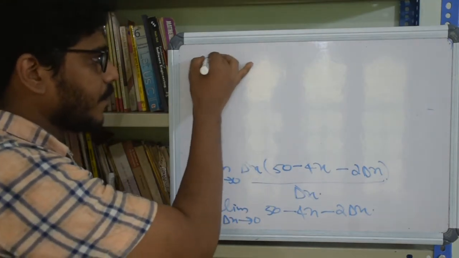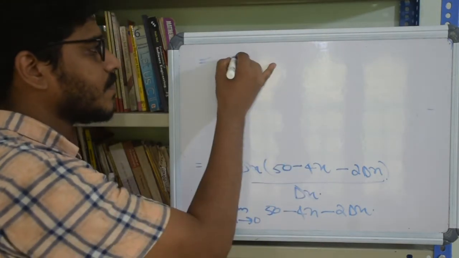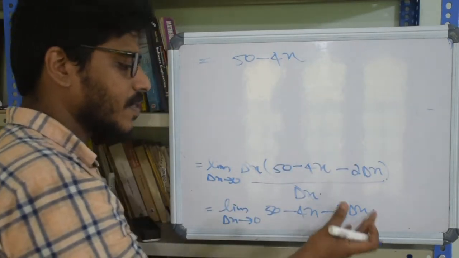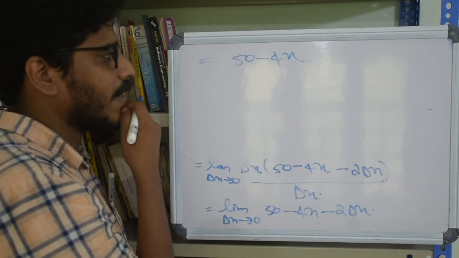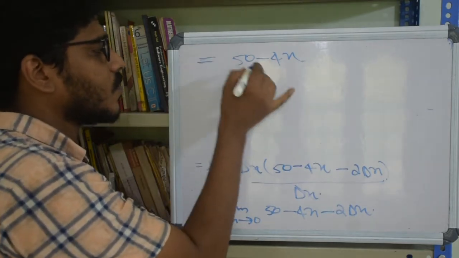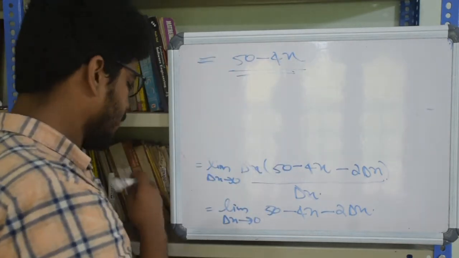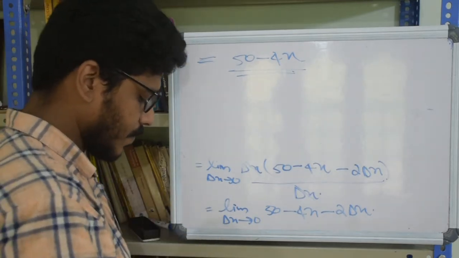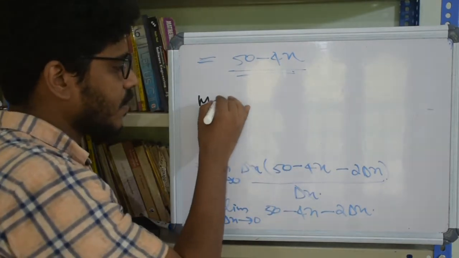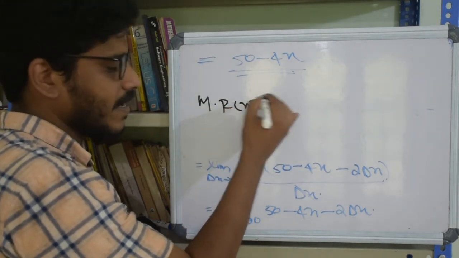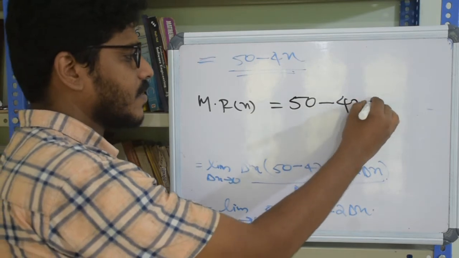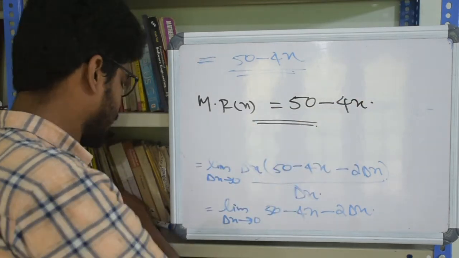So this will be 50 minus 4x minus 2 into 0, which will be 0. Doesn't make any sense to write over there. So this is the answer, the marginal revenue. The marginal revenue as a function of x is 50 minus 4x.